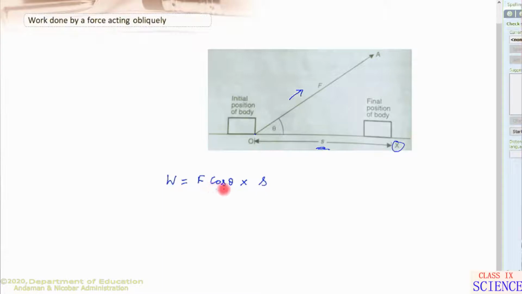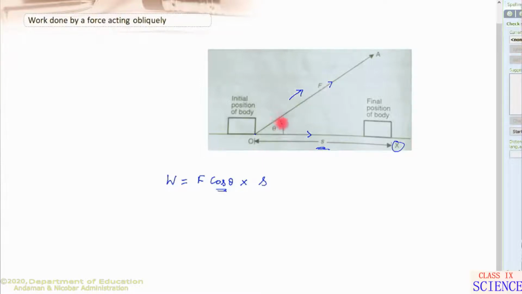Here we write cos theta. Why do we write cos theta? Instead of cos theta we could have used sin theta, tan theta or some other trigonometric function. Why do we only consider cos theta? Dear students, just see here, this is the direction of motion of the object, and OA is the direction of applied force, and theta is the angle between them.